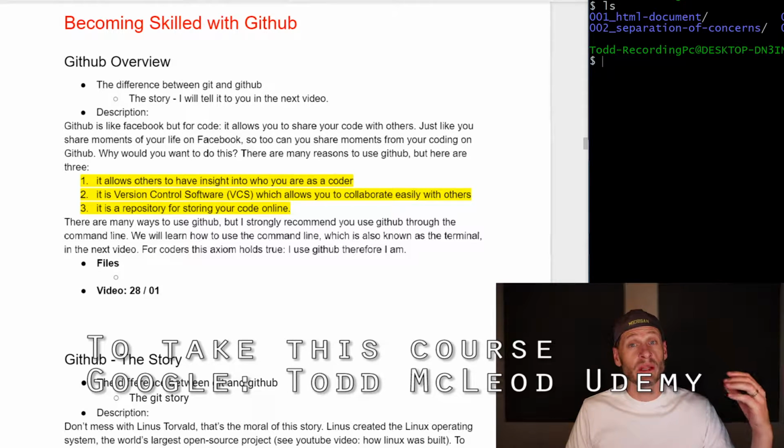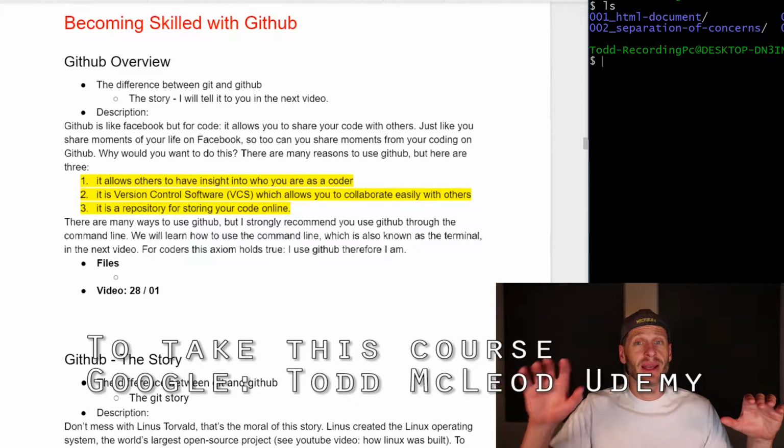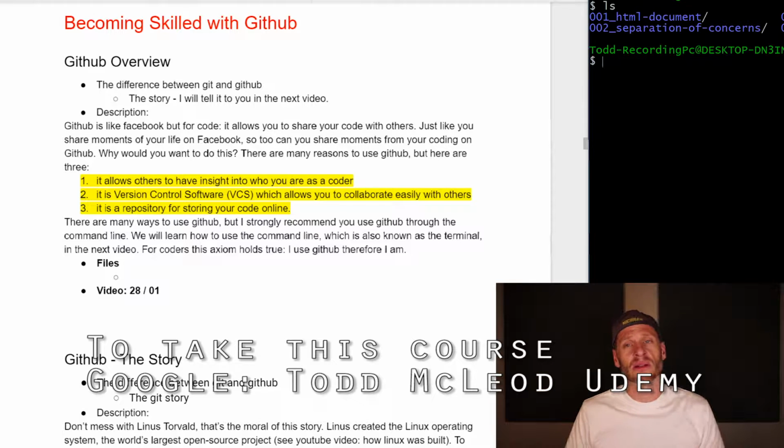Even if you're on Windows, I'll show you how to put an emulator on Windows so that you can use Unix type commands on Windows. And that's just pretty much the standard for programming and for using GitHub. And I want you to use the command line interface, not the desktop piece of software, because GitHub has a desktop piece of software which will make you weak and people won't respect you quite as much. So you've got to know the command line interface.